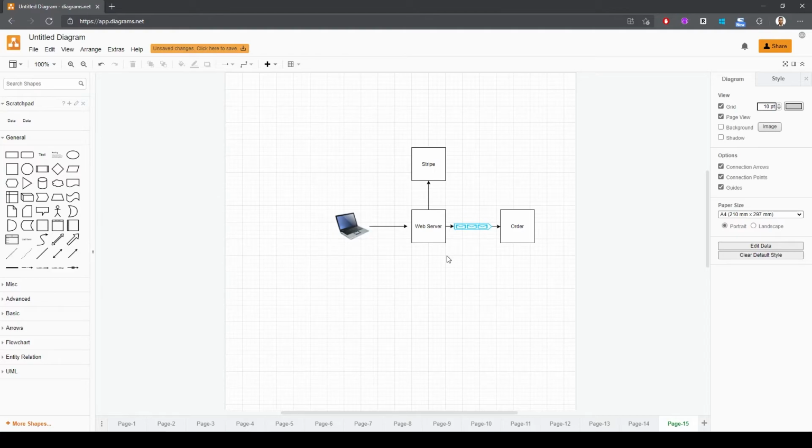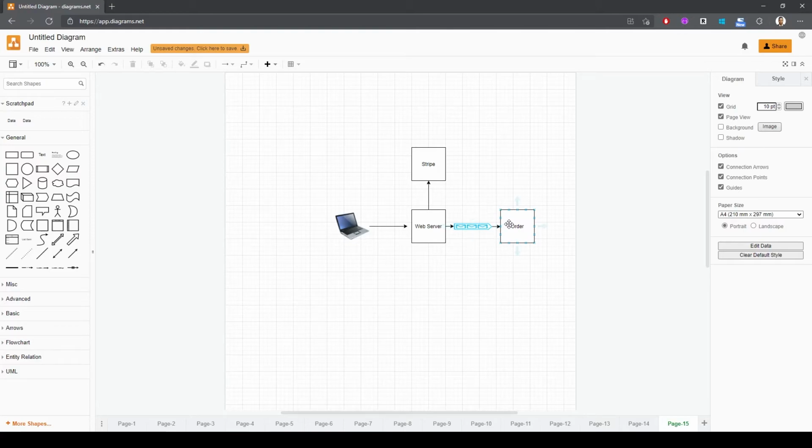Let's revisit our previous architecture, modified a bit to highlight how Service Bus can be useful. I will demonstrate a queue in this example because I want a one-to-one relationship. We have a user simply making an order, which first goes to the web server. The web server talks to Stripe, which is the payment processor, and when the payment is confirmed, the web server will write a message to the Service Bus queue.